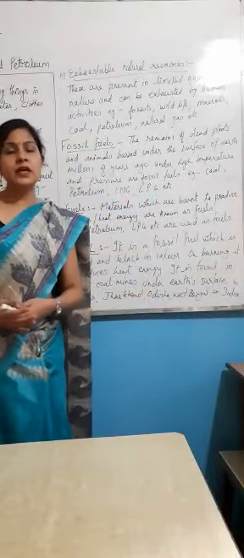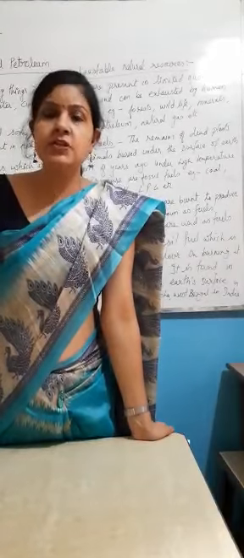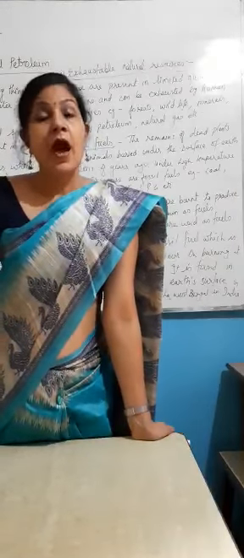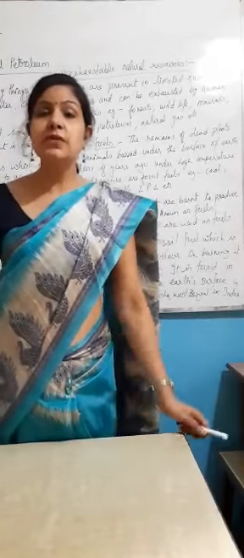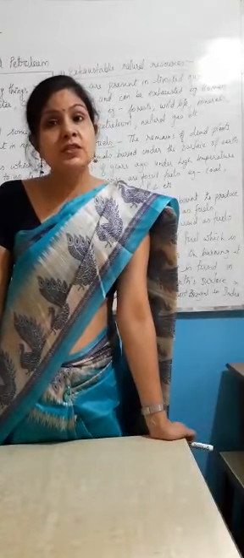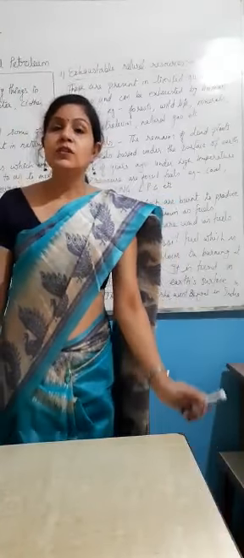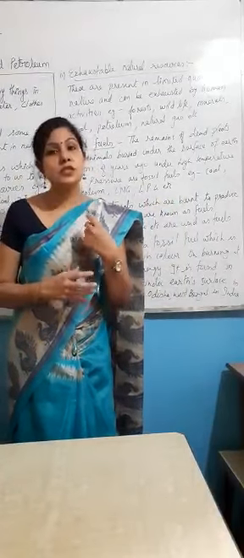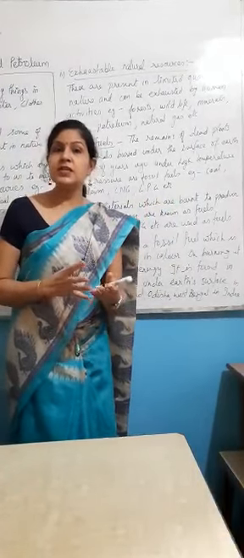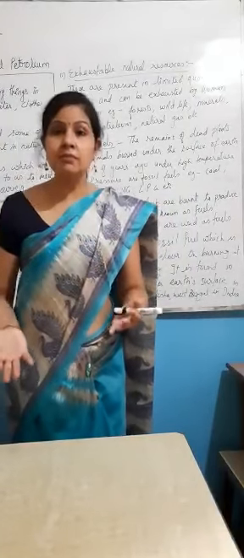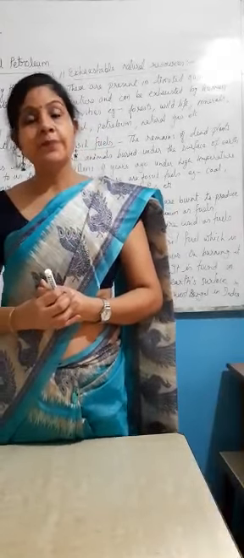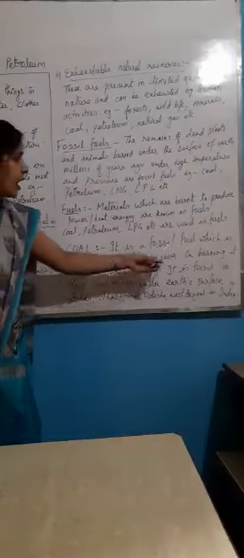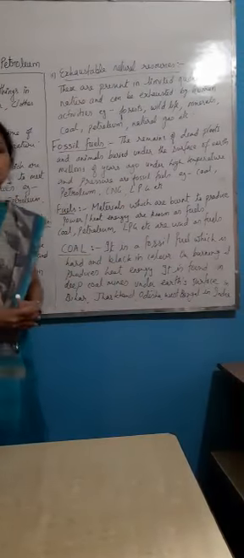In earlier days, generally people in the villages used coal for cooking. The coal is also used in steam engines. The first steam engine that was made used coal. In this, the coal is burnt. When the coal is burnt, it produces heat energy, and through this heat energy the water is boiled, which produces steam, and this steam has a lot of power which runs the engines. So coal is a fossil fuel which is hard and black in color, and on burning it produces heat energy.